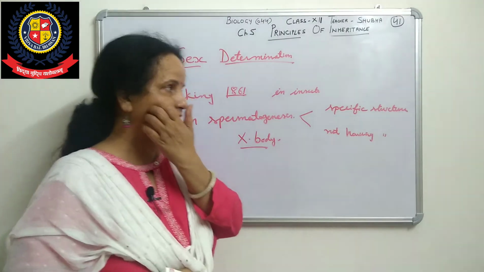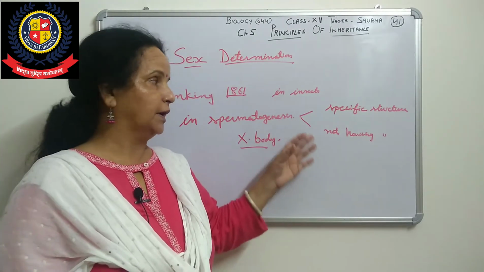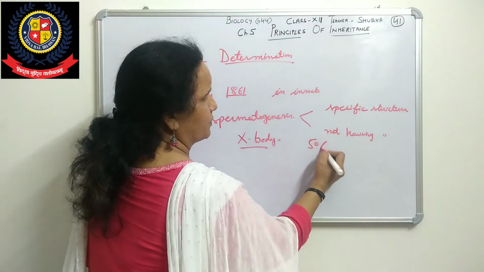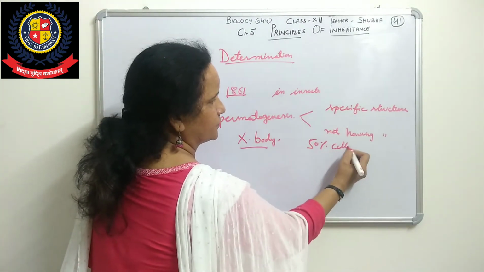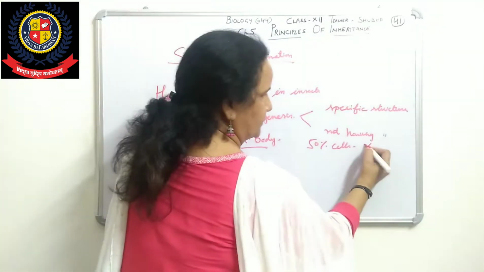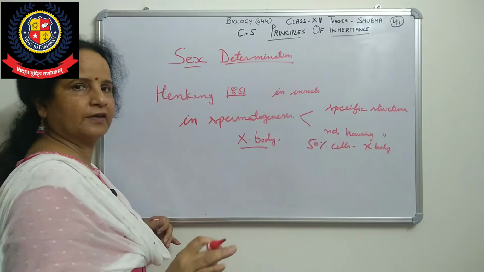Now he saw that 50% of the cells he got in that experiment were having a specific body, that is the X body, and 50% were without any X body.